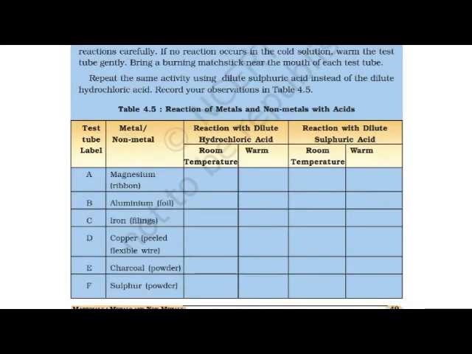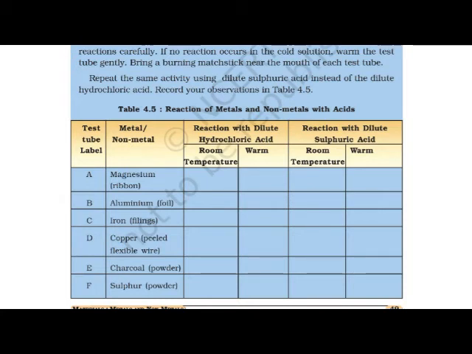If no reaction takes place, we have to warm the test tube. We have to warm the test tube, observe again, and record our observations in table 4.5.